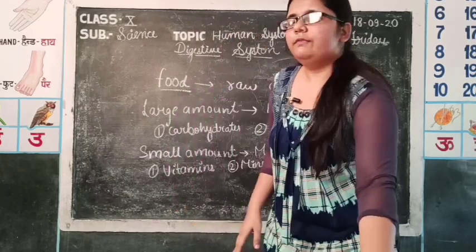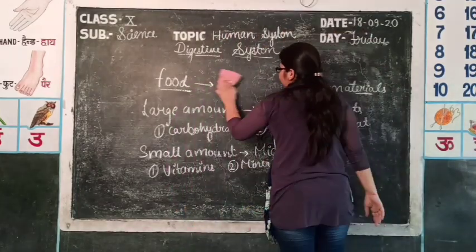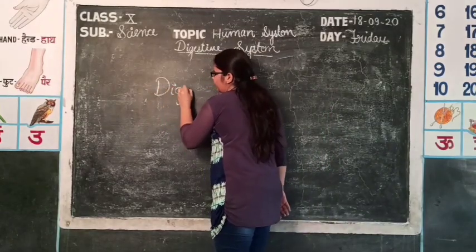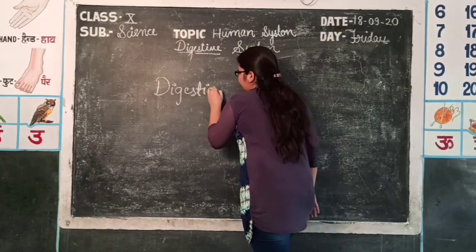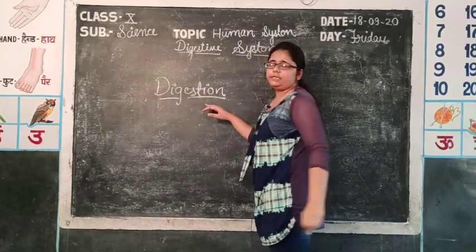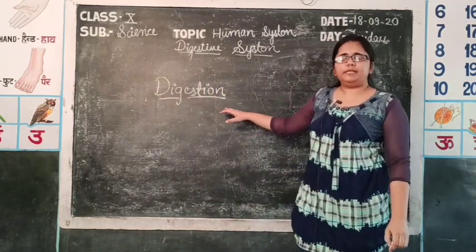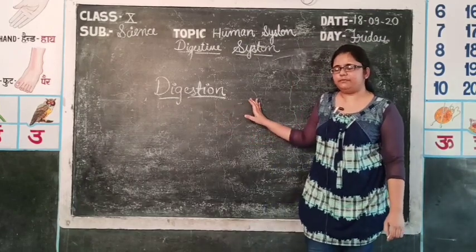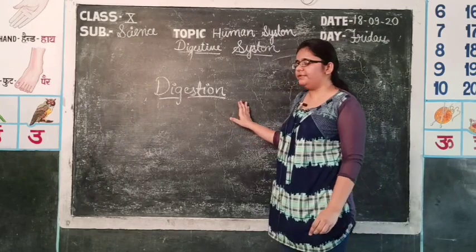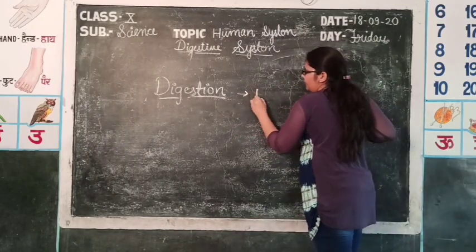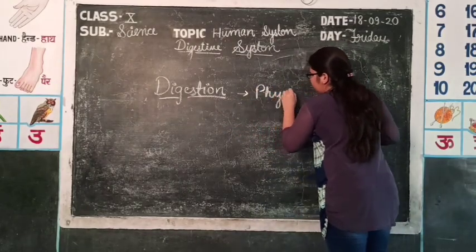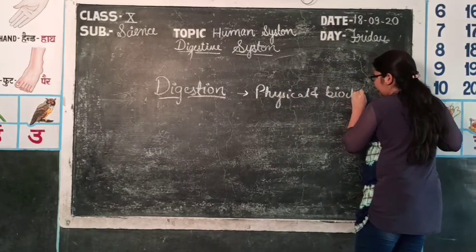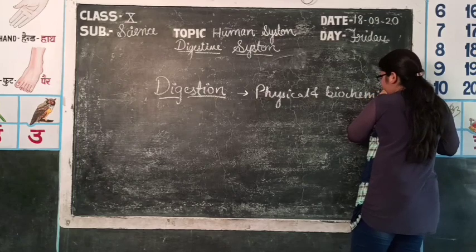So let's start with the basic definition of digestion. Digestion is actually a physical and biochemical process. Digestion is a term in which there are various physical and chemical processes by which complex food substances are converted into simpler ones. It is a physical and biochemical process.